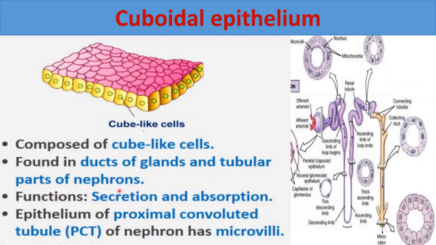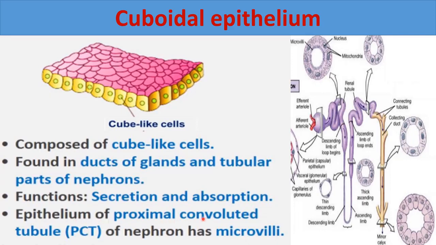Nephrons are part of the kidney, where absorption of different substances occurs for the formation of urine. That's why the function of cuboidal epithelium is absorption also. Inside the nephron, they help in absorption and secretion of different substances, and in glands they help in secretion. So secretion and absorption is their function.